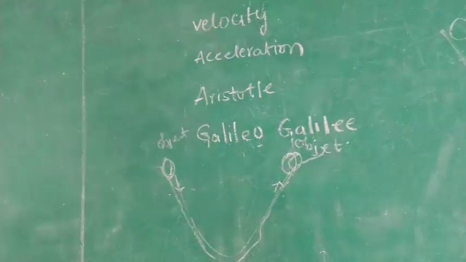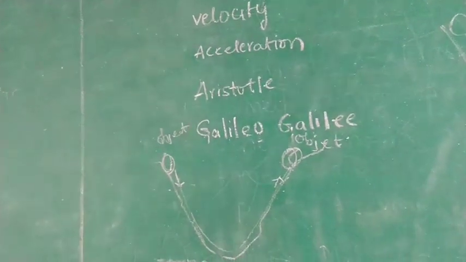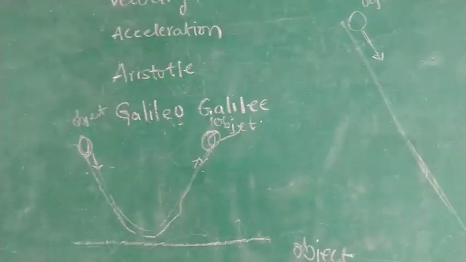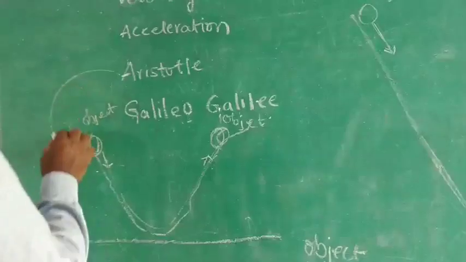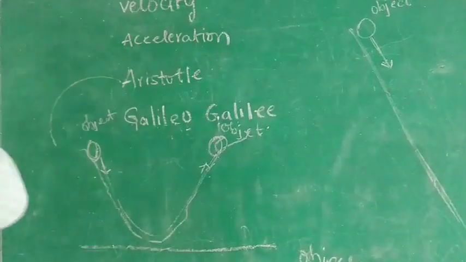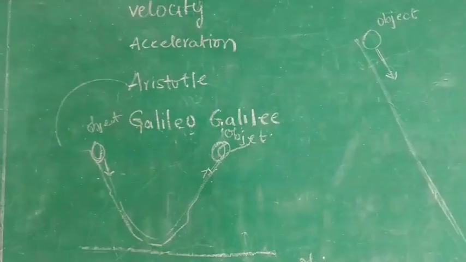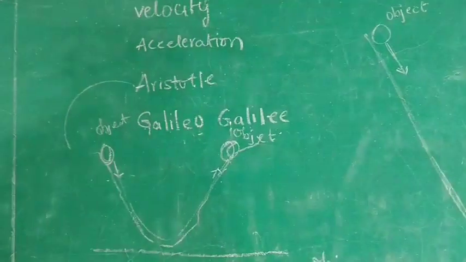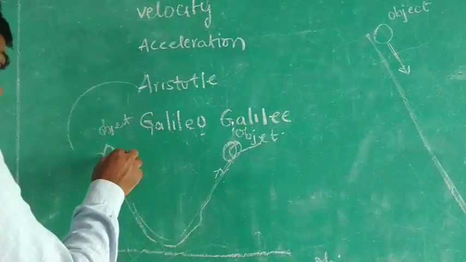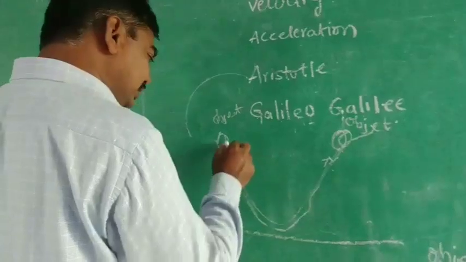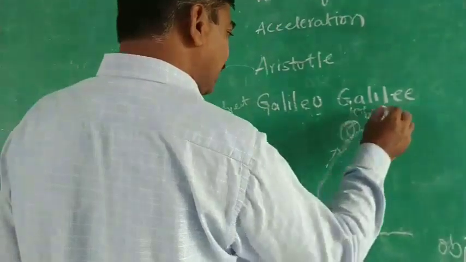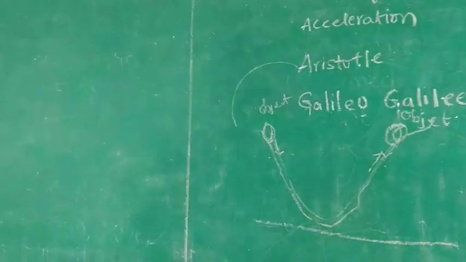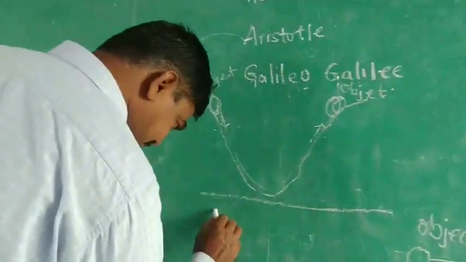Galileo's conclusion was in contrast to Aristotle. What is that contrast to Aristotle? Here Aristotle said every object that is moving has to come to rest. Here, what happened? When it is left, it comes down and moves up. Yes, the object moves up.